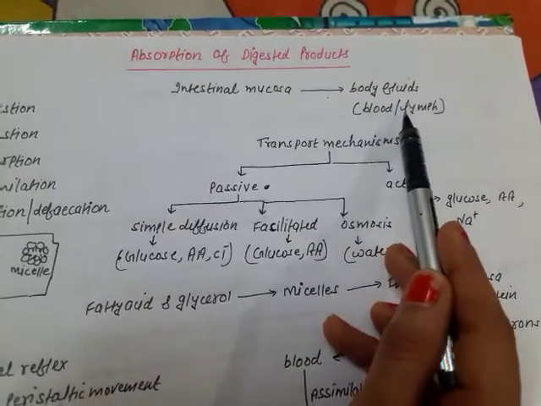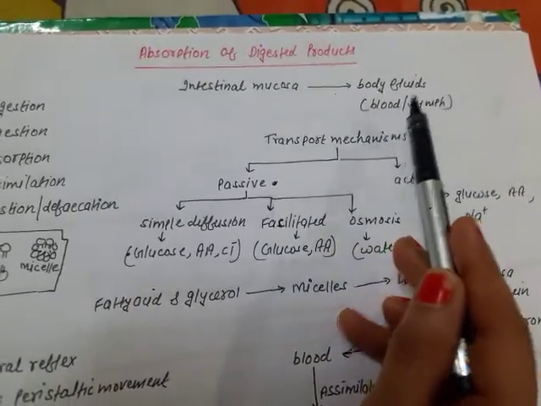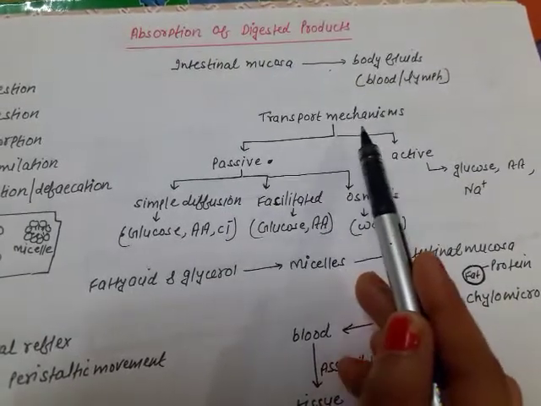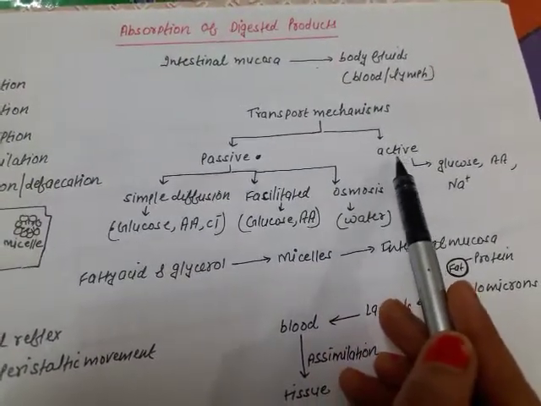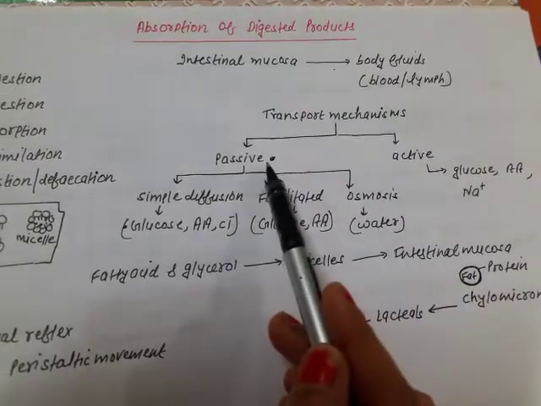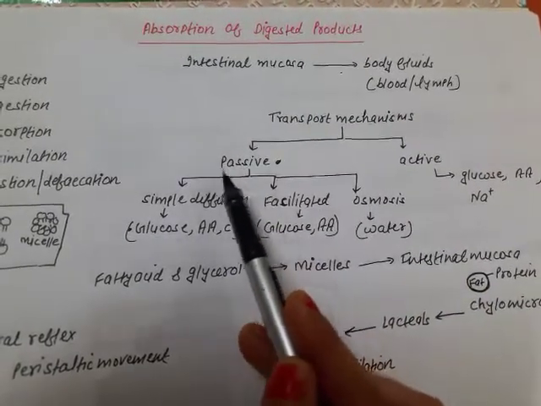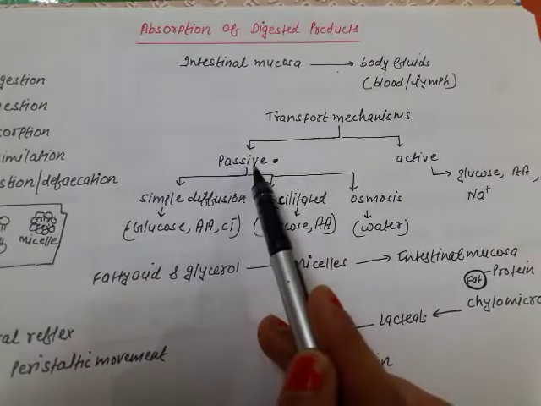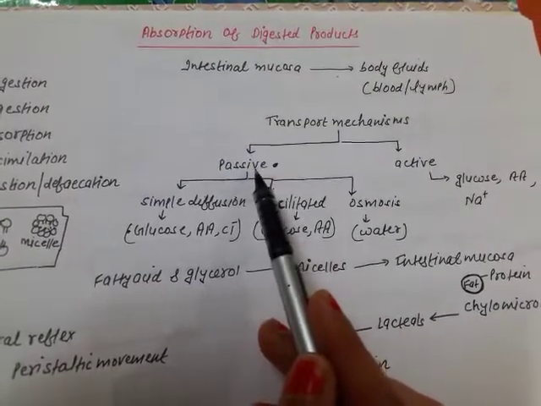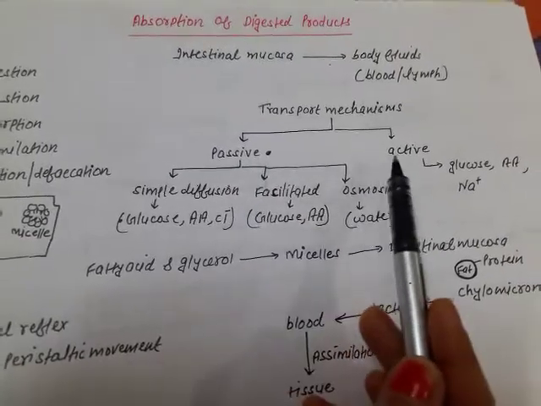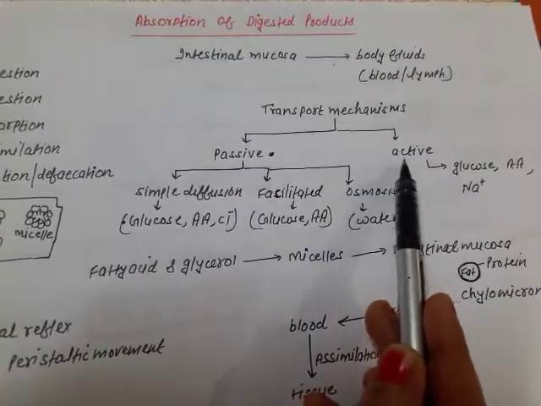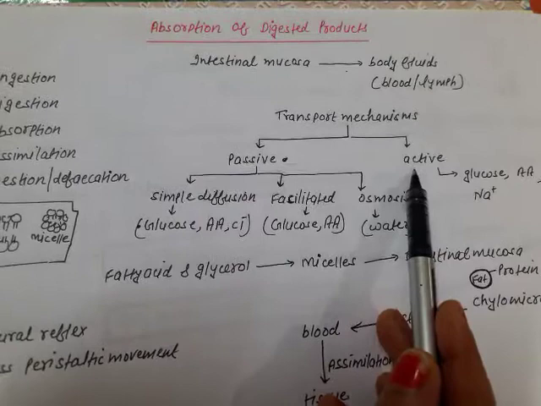Now the question arises, how these end products will get transported from the mucosa of the intestine to the body fluid. Fine. And for that we have the various transport mechanisms. One is the active mechanism and another is the passive mechanism. Why is this mechanism the passive transport mechanism? Because it does not require energy in the form of ATP, and this mechanism is active because it requires energy.